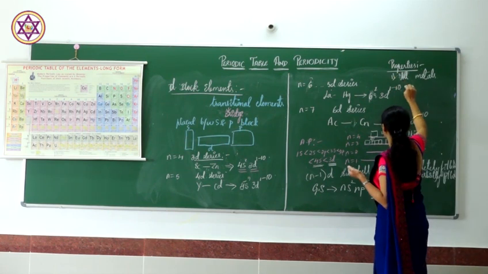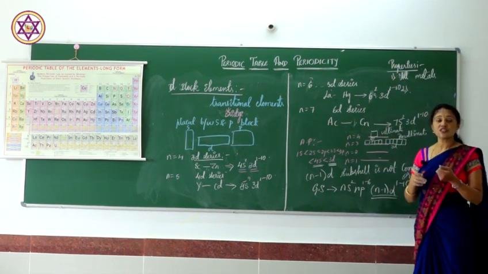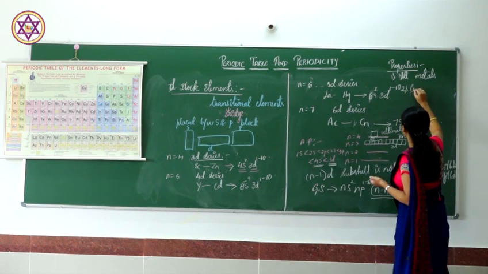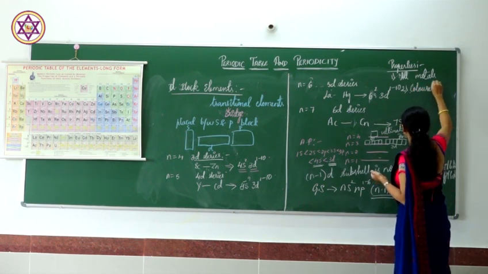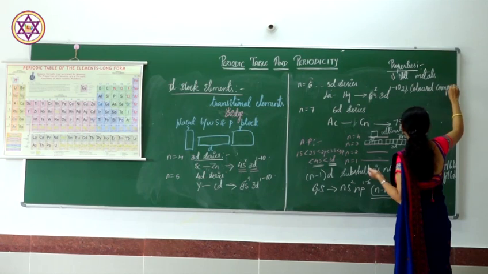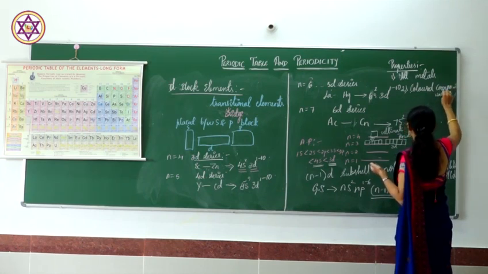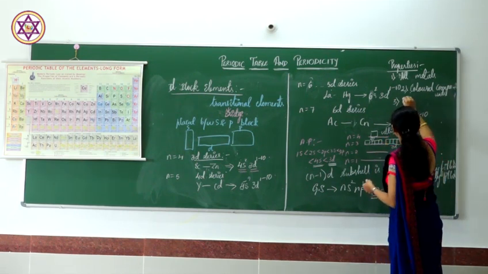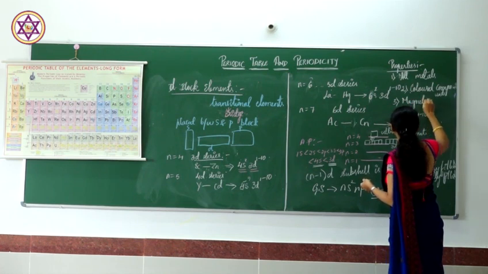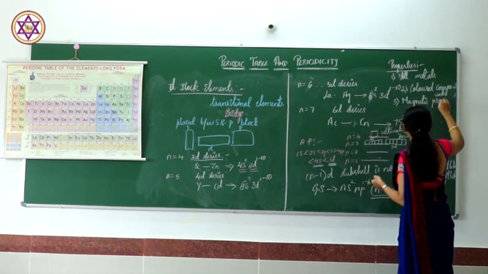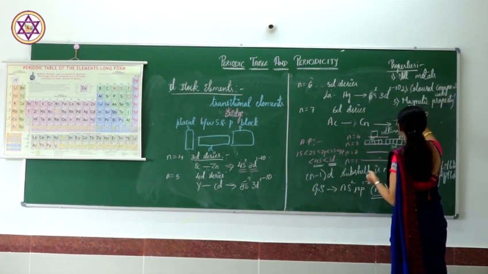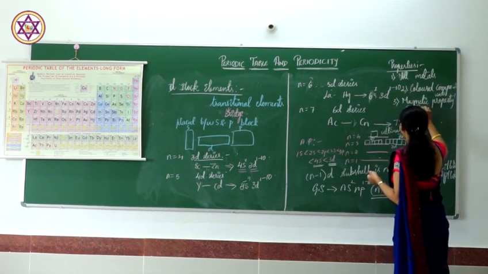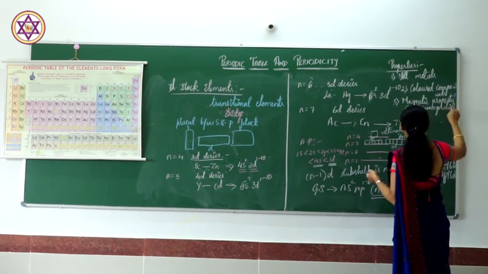They form colored compounds. And they have magnetic properties. Most of them are paramagnetic in nature.